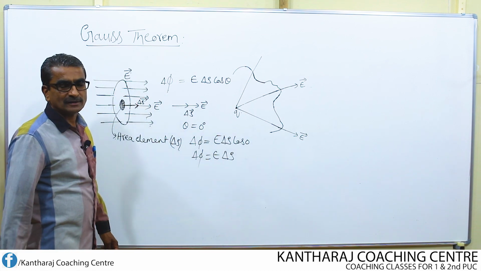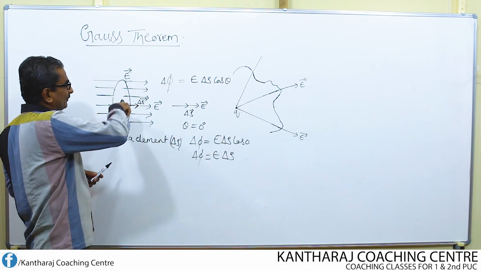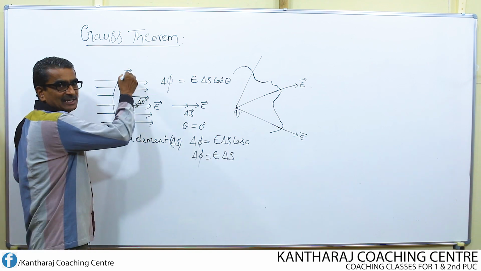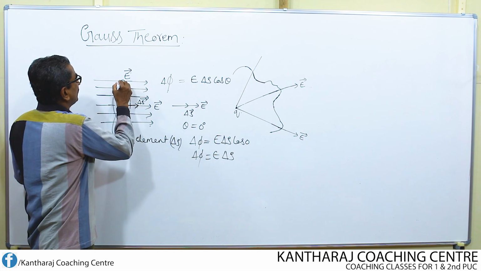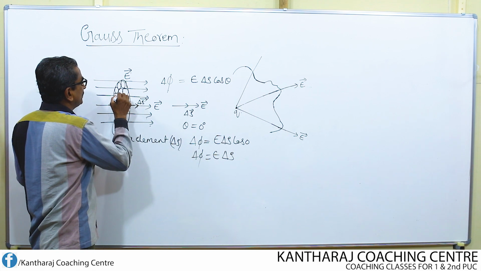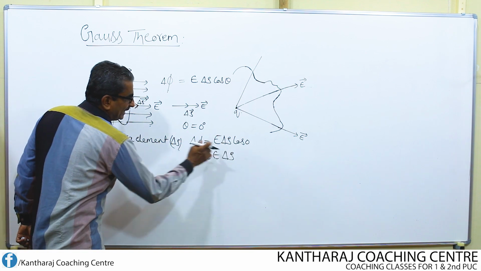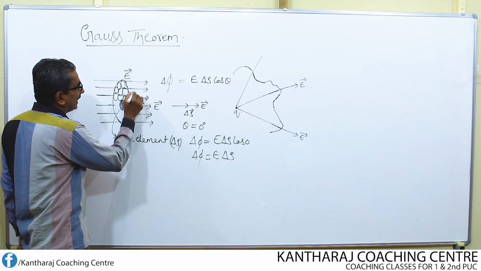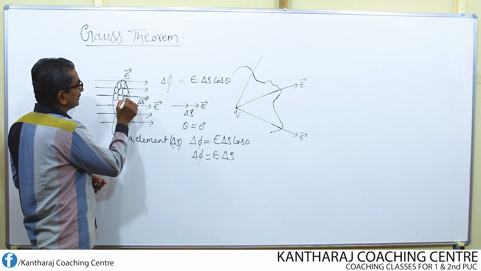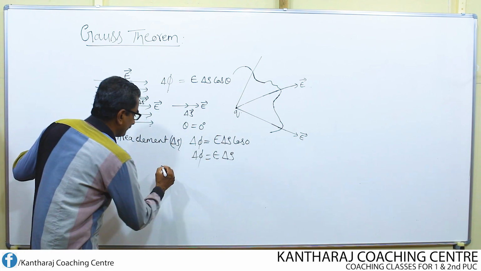Now I want to find the electric flux through this entire surface. So what I do is imagine this large area divided into a number of small areas like this. Then what will be the flux through this area? Once again, E into delta S. Flux through this area, E into delta S. Again flux through this area, E into delta S. So what does the total flux mean?